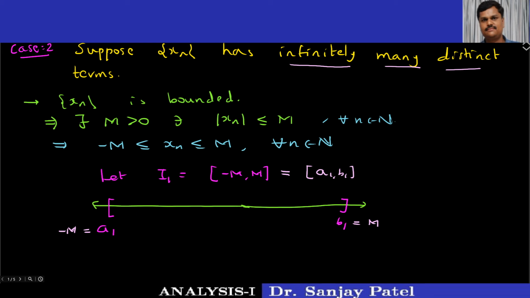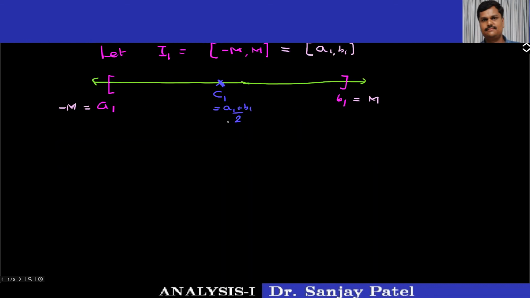So I am taking a point, say here, C1, which is equal to a1 plus b1 by 2.